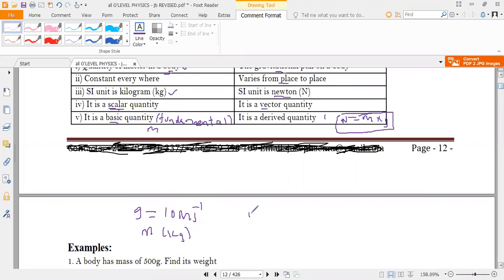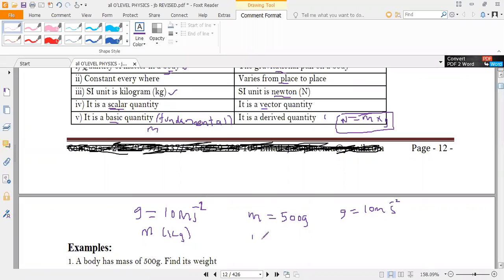So in this case, we are given that the mass is equivalent to 500 grams. And we also know that the acceleration due to gravity is 10 meters per second squared. If you have to calculate the value of weight, we first convert mass to kilograms.